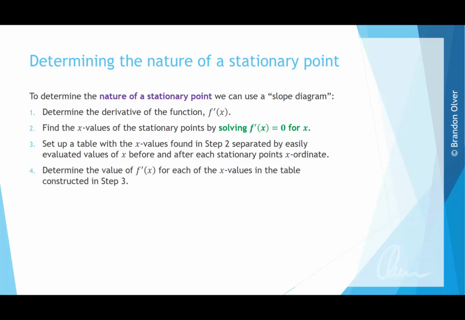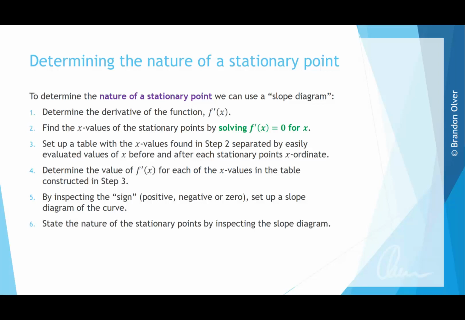For step 4, you need to determine the value of f dashed of x for each of the x values in the table that you constructed in step 3. For step 5, you need to inspect the sign, so whether the value is positive, negative, or 0, for each of the values found in step 4, and set up a slope diagram. For step 6, you simply need to state the nature of the stationary points by inspecting the slope diagram you've just created. So we'll illustrate this with an example now.